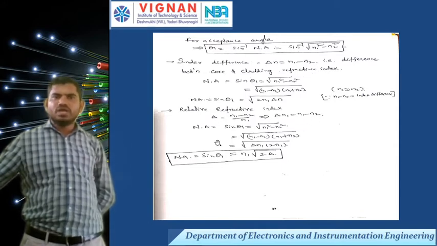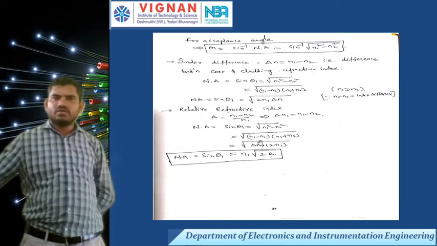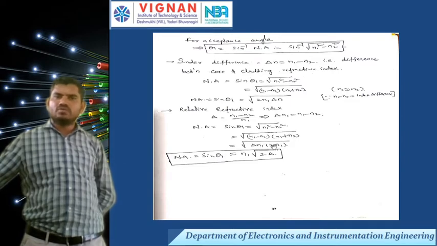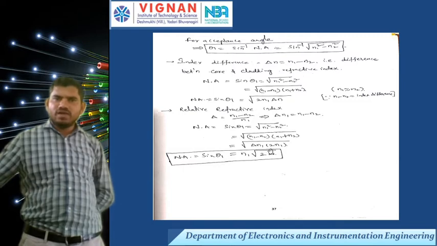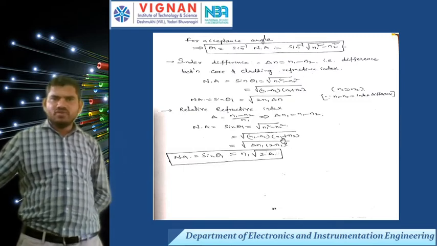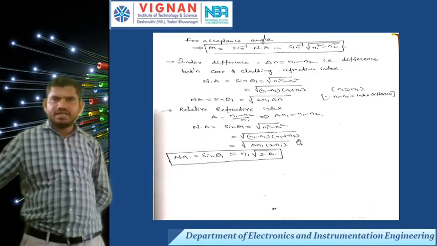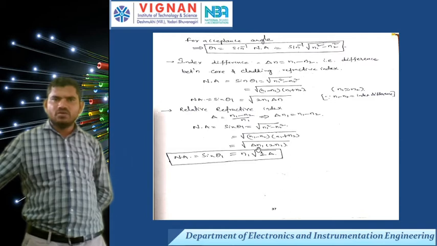From the numerical aperture, sin theta 1 is equal to under root of n1 square minus n2 square. Now I can write this as under root of n1 minus n2 into n1 plus n2. Here n1 minus n2 is the index difference, and now I write delta n1 because I am comparing with n1.